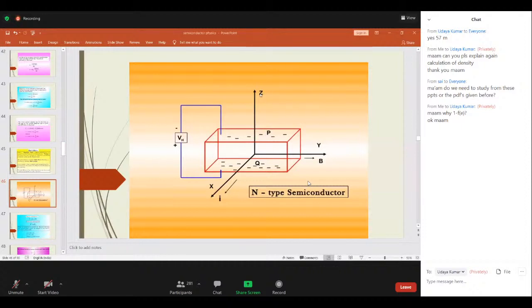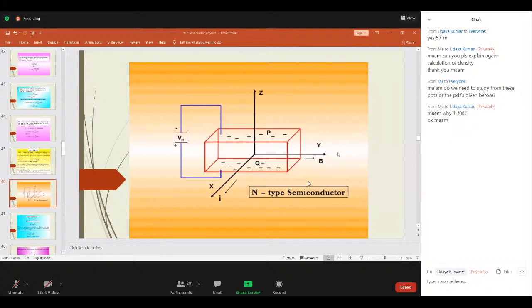What exactly is happening is over here. Let us consider a semiconductor. Okay. And now here, current is passed in this direction. Now current is passed along the x direction. Okay. And a magnetic field B is established along the y direction. Okay. So then what is happening?